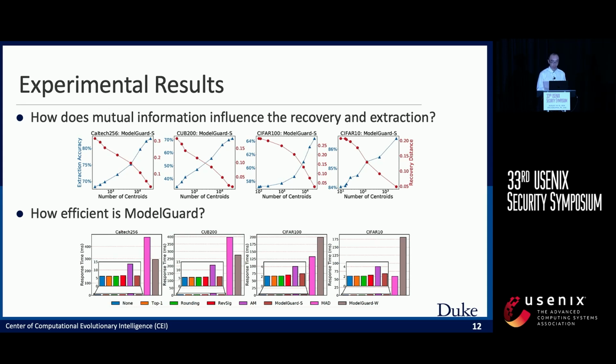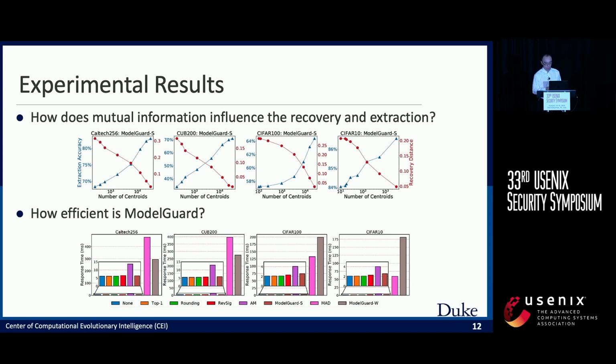And we also show the relationship between the mutual information and the recovery distance. When defending with different distortion constraints in ModelGuard S, the total number of centroids will also change. In general, more centroids imply higher mutual information between the clean prediction and the perturbed prediction. And we can see in the first row here that with more centroids, the recovery distance will decrease, as the right line shows, and the extraction accuracy will increase. This also aligns with our lemma 2.